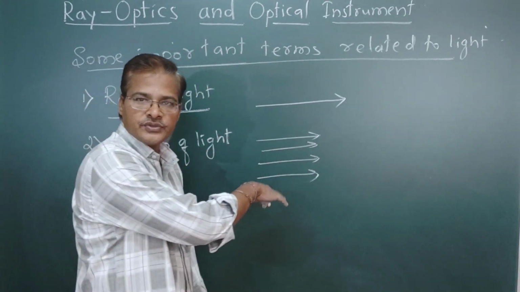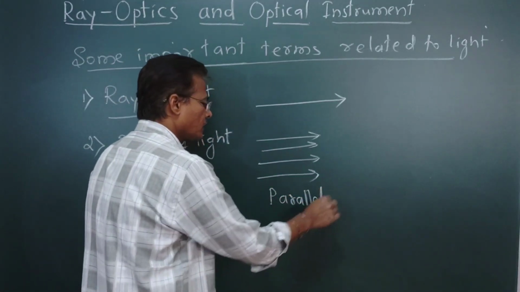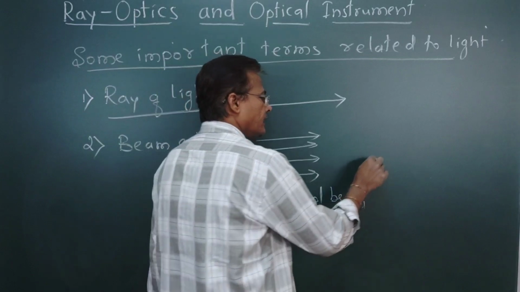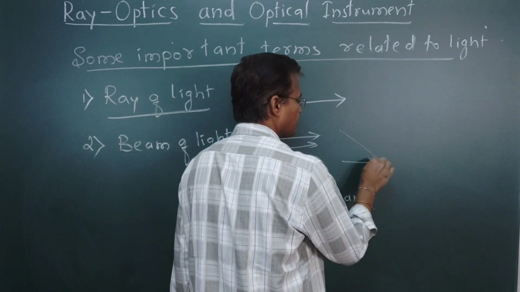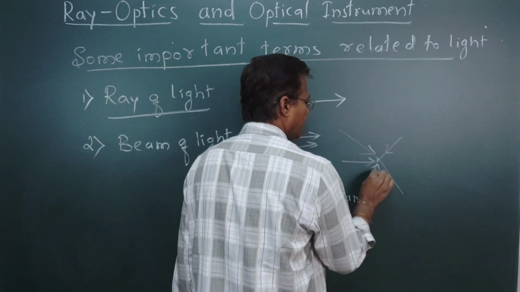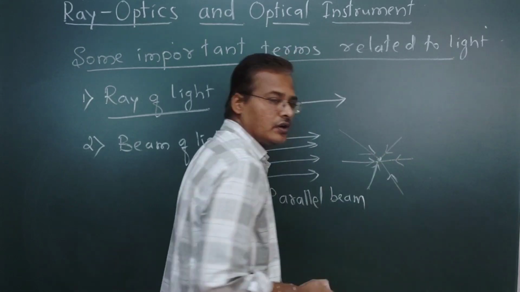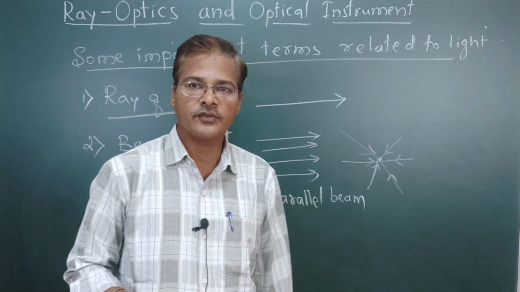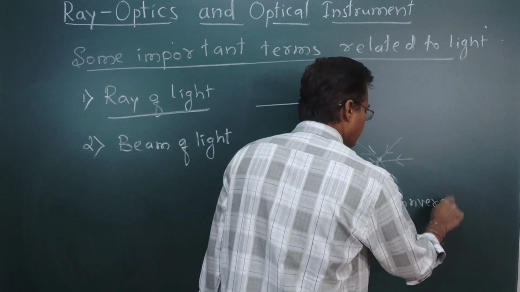If the rays are parallel with one another, then we call it a parallel beam. Next, what is a converging beam? The radiations come and meet at this point, so all of these get converged. This is what we call a converging beam. The light radiations come from several directions and meet at one point, and that is a converging beam.